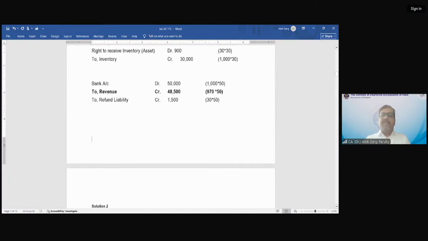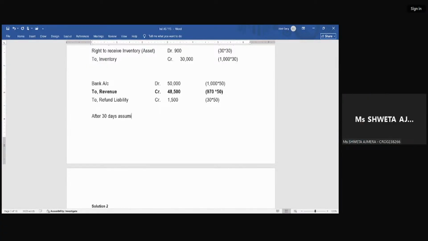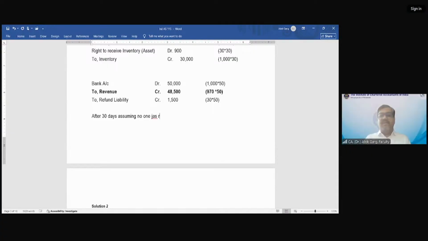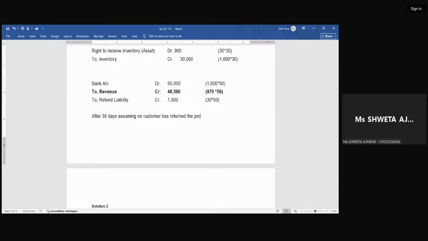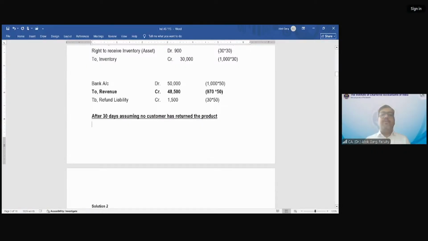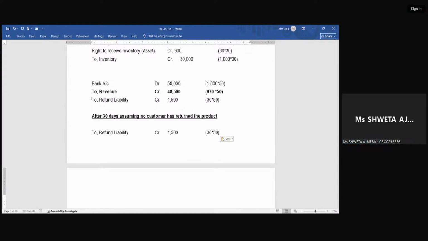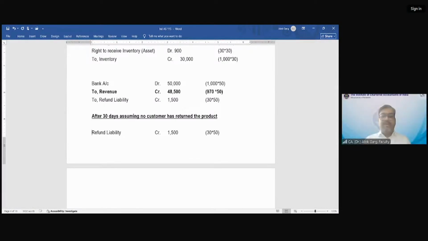What happened? Let's say after 30 days, assuming no one has returned the product, no customer has returned the product. What is the accounting entry now? Refund liability debit, right to receive credit. So refund liability you will debit, by what amount?